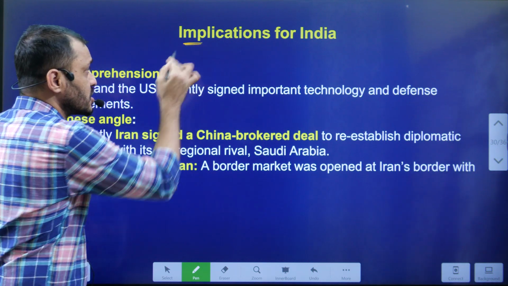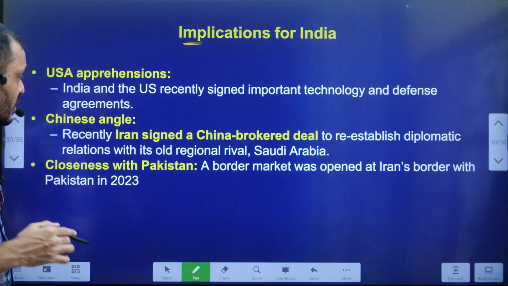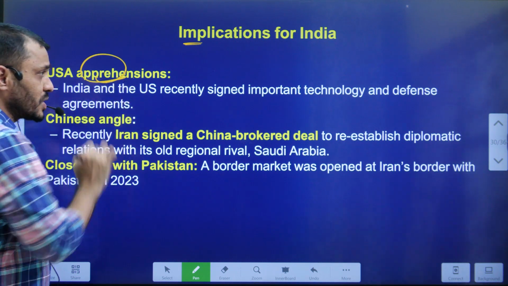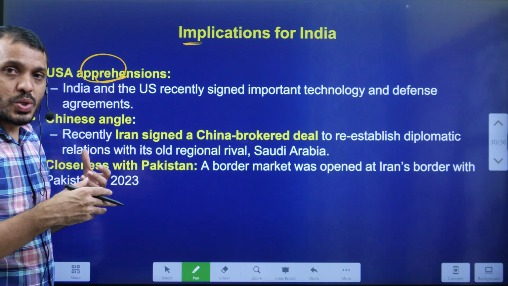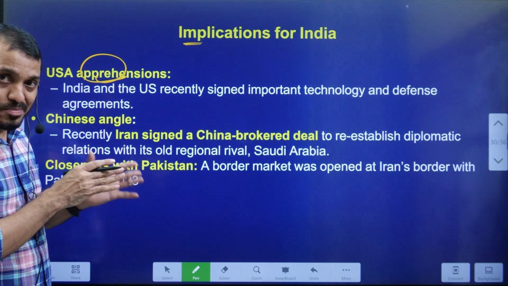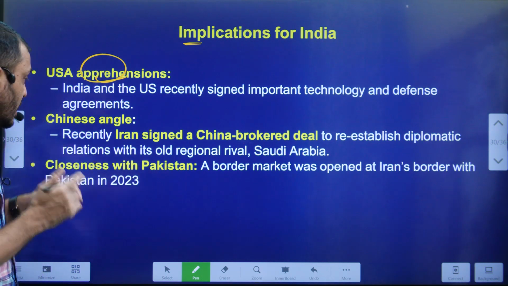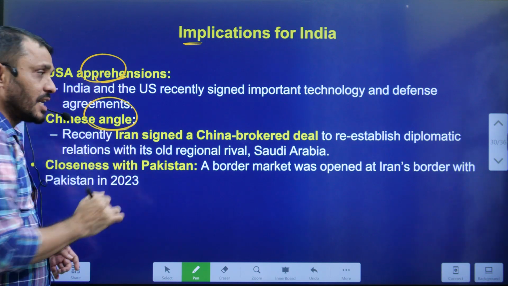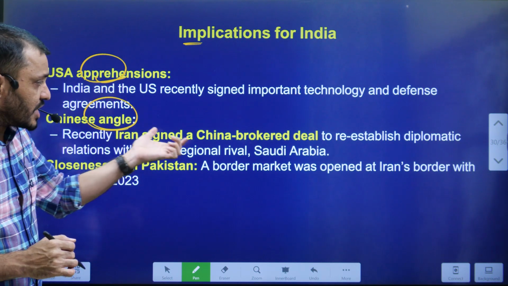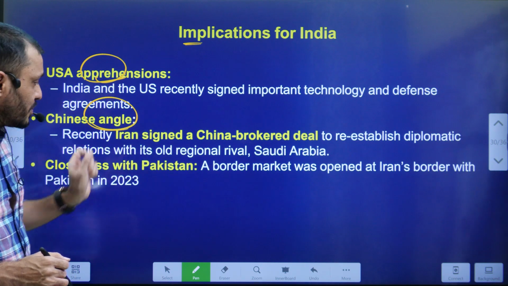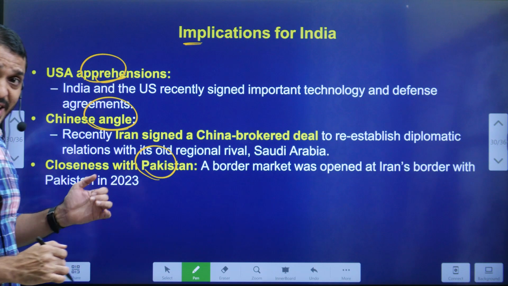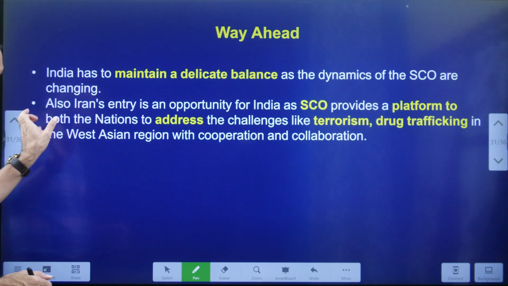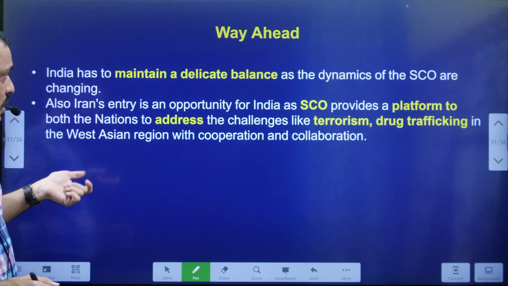What are the implications for India with respect to the SCO? As I said earlier, USA apprehensions. The growing relation between the USA and India should not be impacted because of India's activity in the SCO. Chinese angle: Iran and China are getting close. That is also one of the major issues for India. And Iran is also moving very close to Pakistan. These are some of the areas we have to look at carefully.